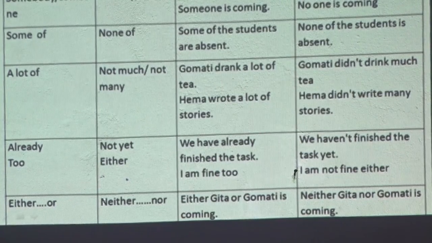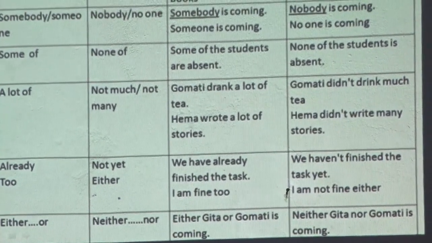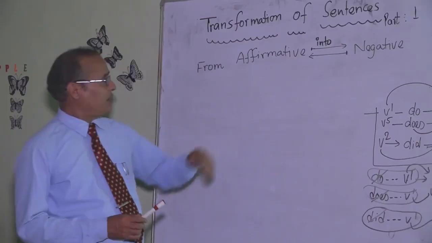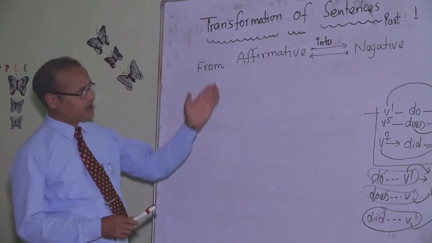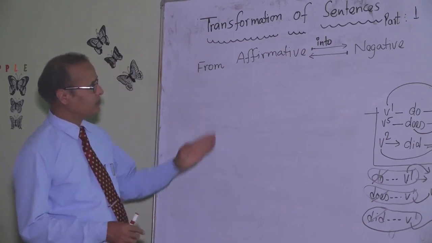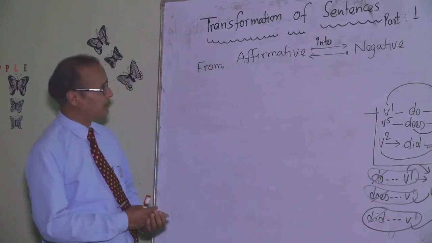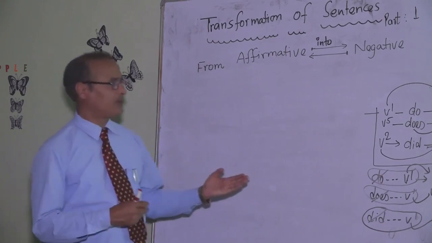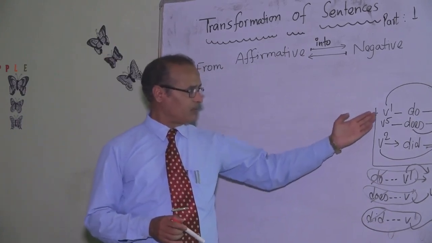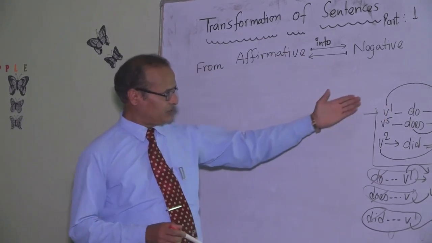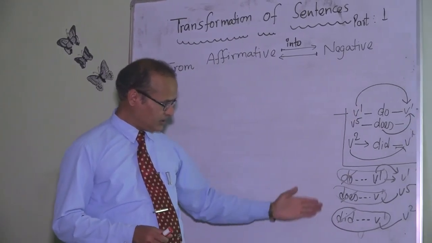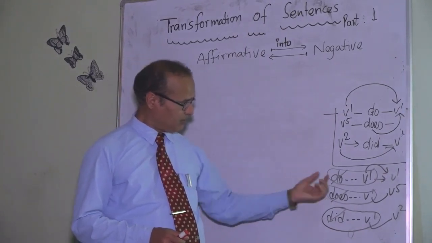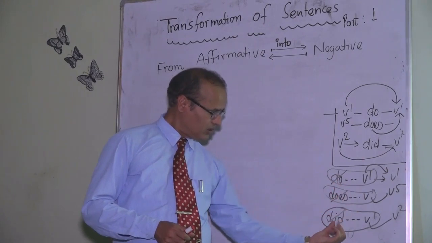So, moving to the board, let's go through some examples. Affirmative sentences are simply changed into negative. Let me revise some of the rules. Helping verb plus not. If a helping verb is not given, we have to hire one. We have to derive a helping verb from the main verb in this way. And while changing sentences from negative to affirmative, we have to merge these in one place.